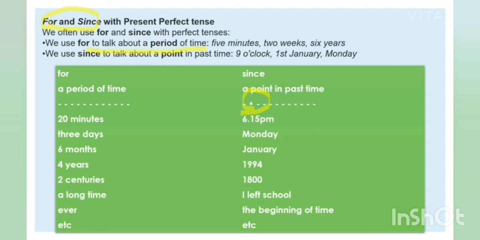Like if I am saying 20 minutes, then we use for, and if I am saying 6:15 p.m., now a point of time is being used. So here you will be using since. So this is the basic difference between for and since. Clear? This is how we use for and since in present perfect tense.